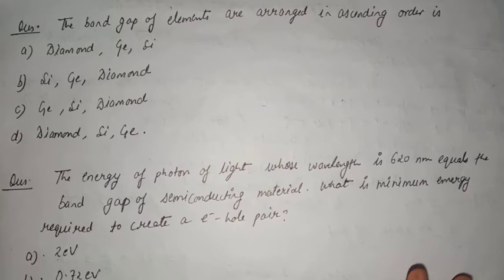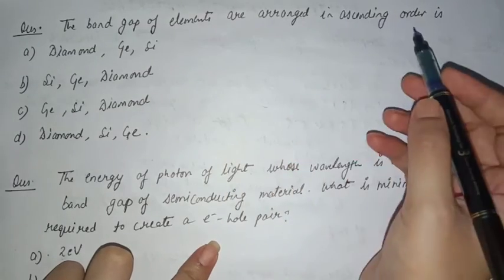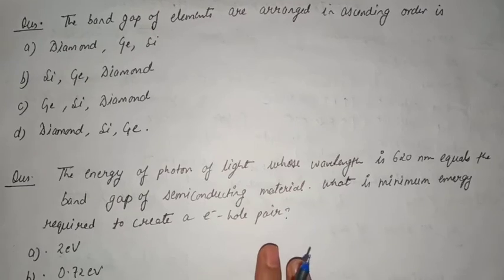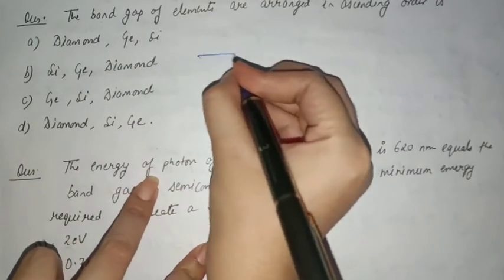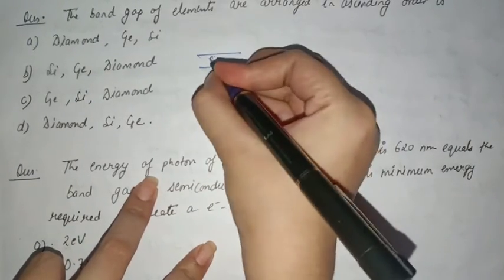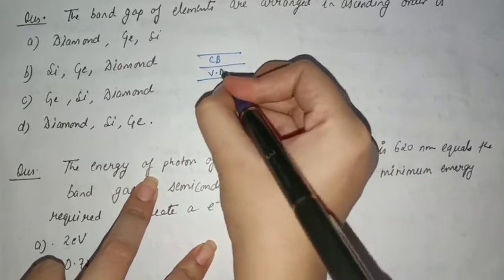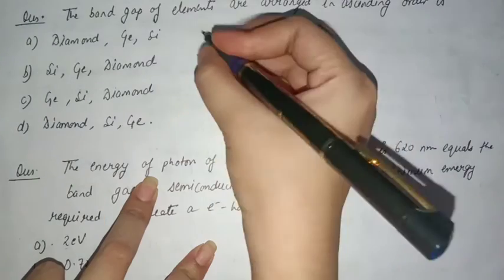Now, my next question is, the band gap of elements arranged in ascending order is. So, before moving on, we should know what is the band gap of any material. In case of a conductor, this is the conduction band and this is the valence band. So both the bands are overlapped in case of a conductor.